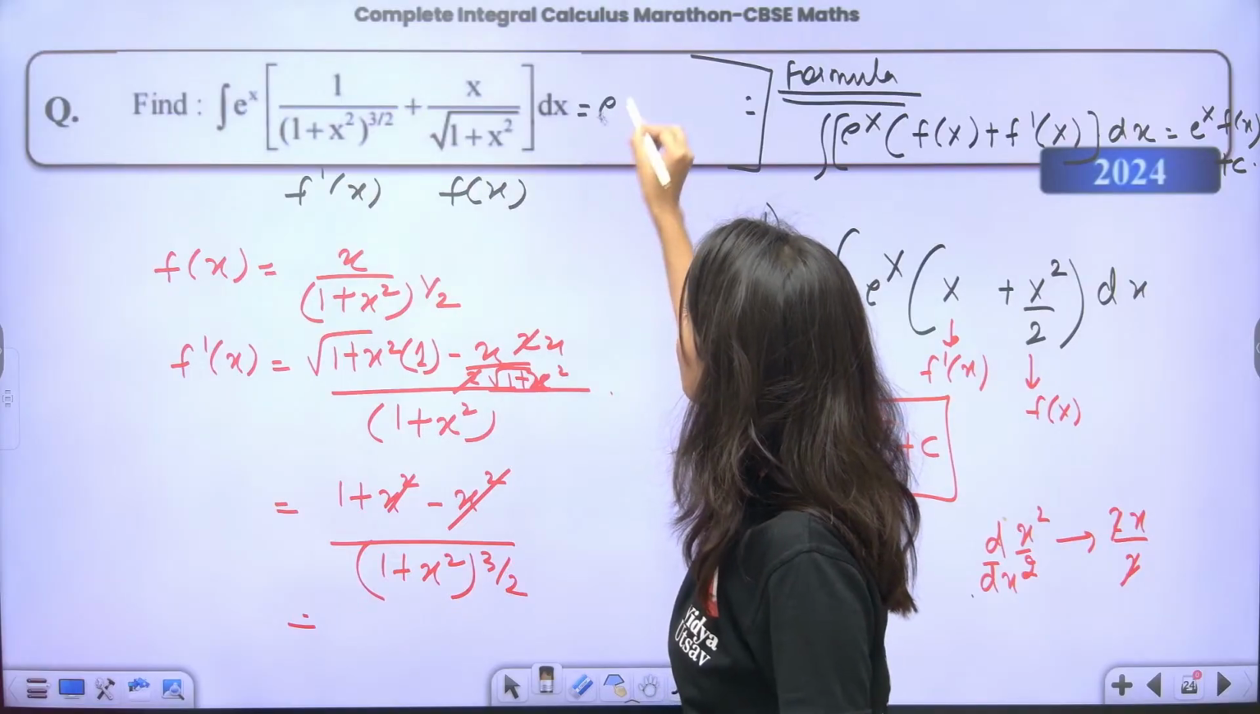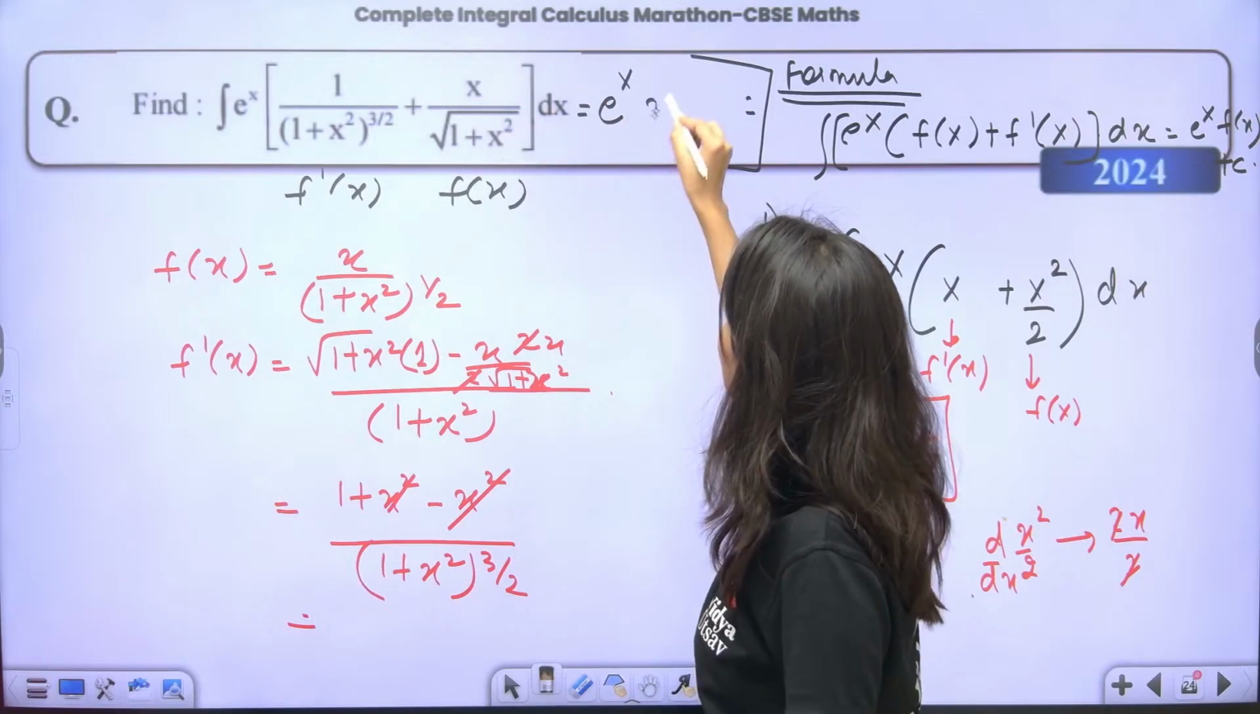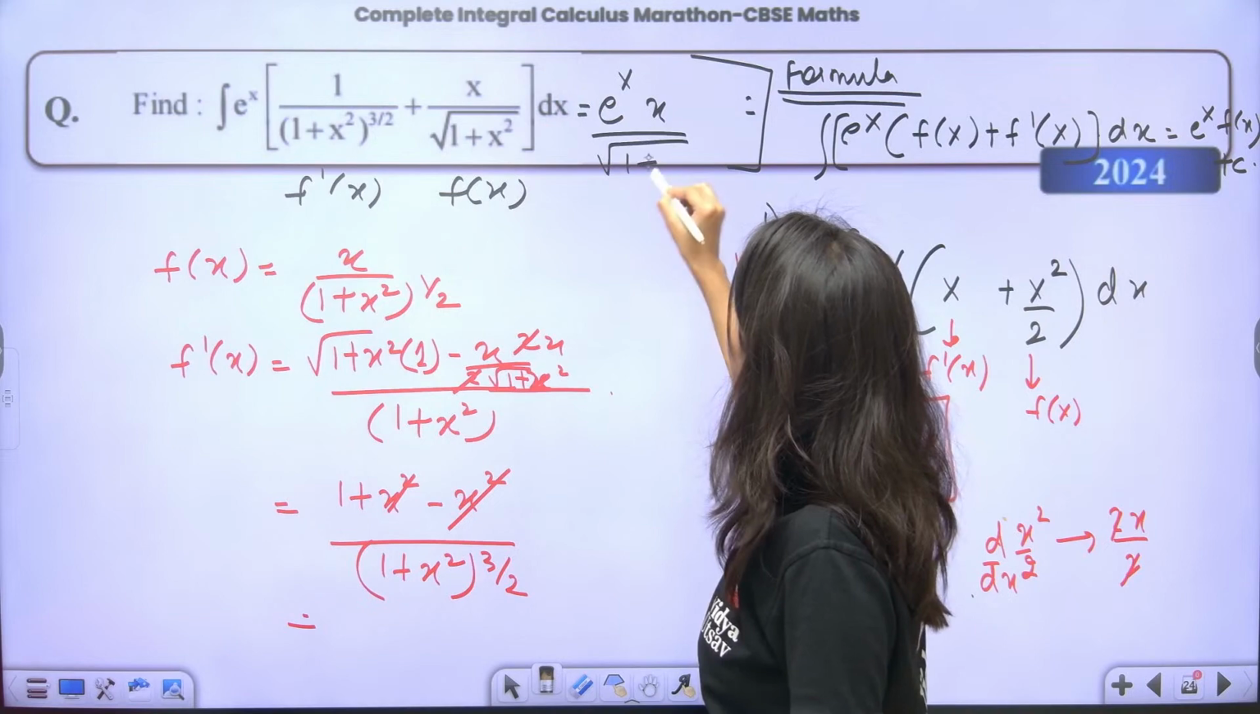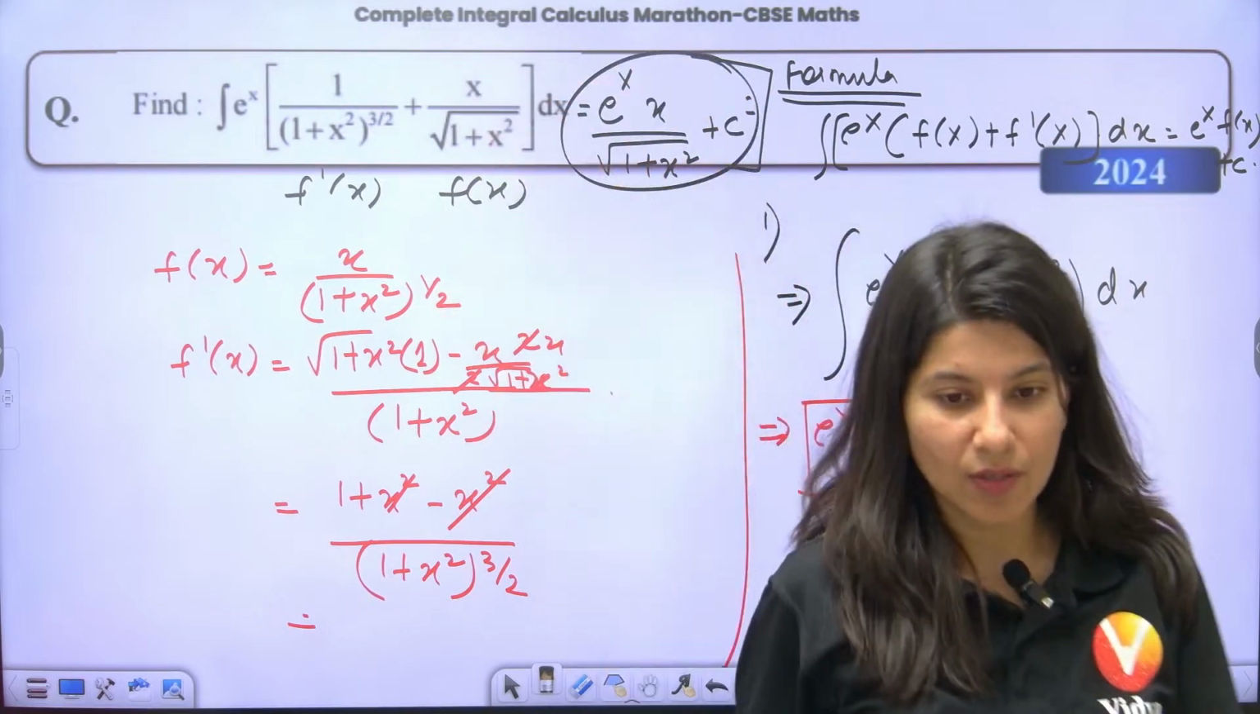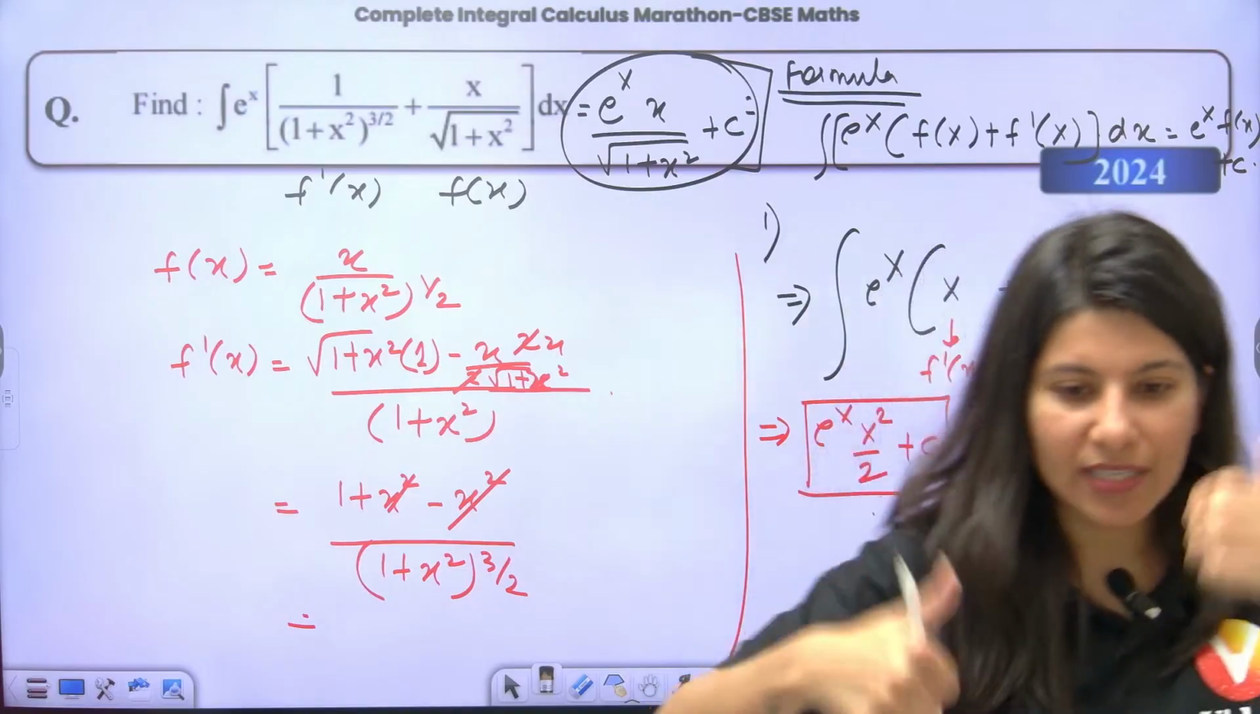So the answer will be what? E power x fx plus c. Okay. All right. Clear. Got the answer.